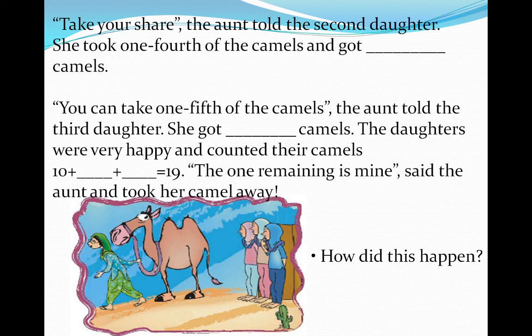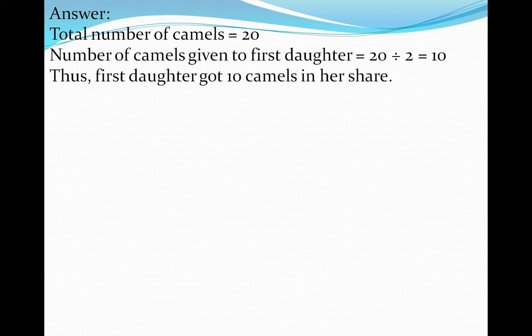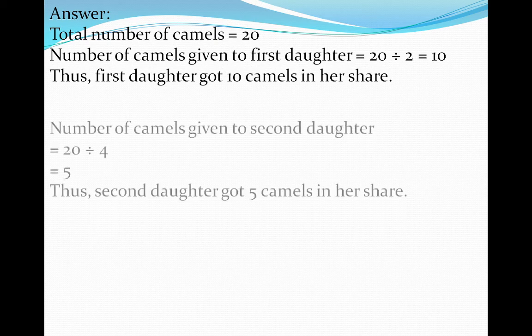How did this happen? The total number of camels is 20. The number of camels given to the first daughter is 20 divided by 2, that is 10. Thus, the first daughter got 10 camels in her share.